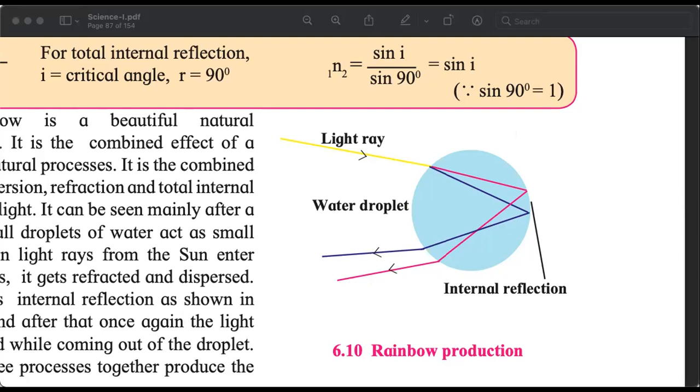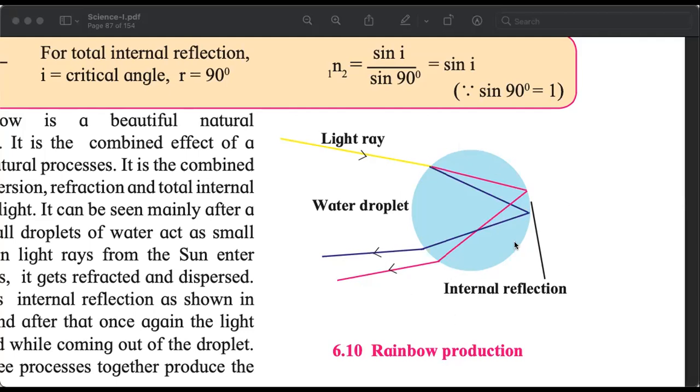When the light rays from the sun pass through these water droplets in the air, because different components of light are traveling at different speeds, they will get refracted by different amounts, and they will split. So refraction and dispersion into its component colors. And the colors that we can see with our eyes are 7 colors, VIBGYOR, 7 main colors.